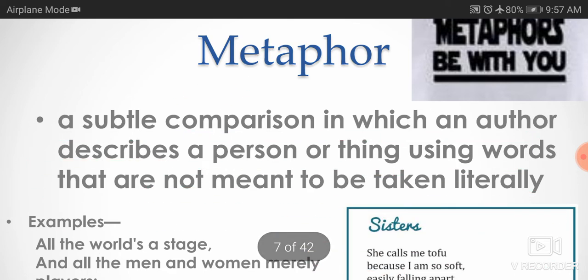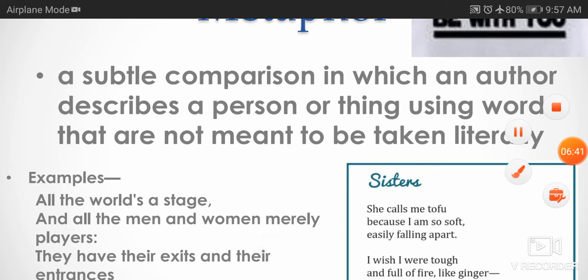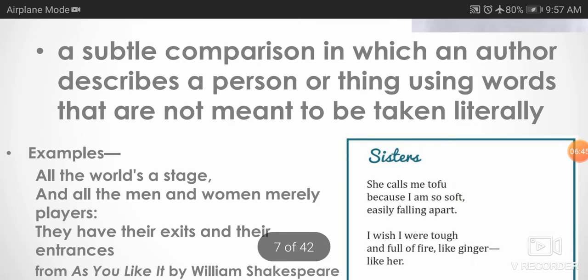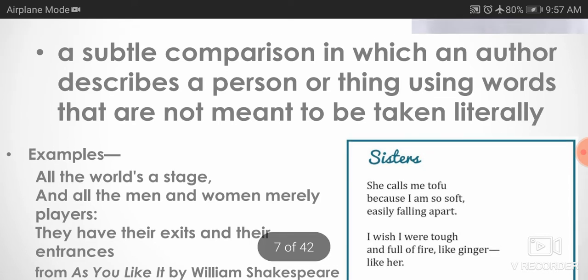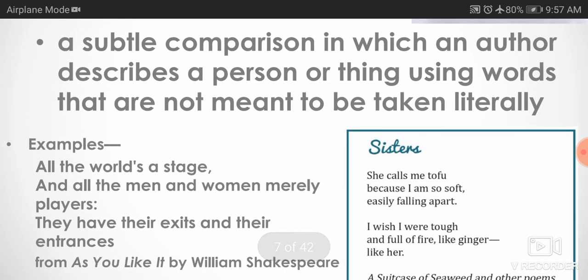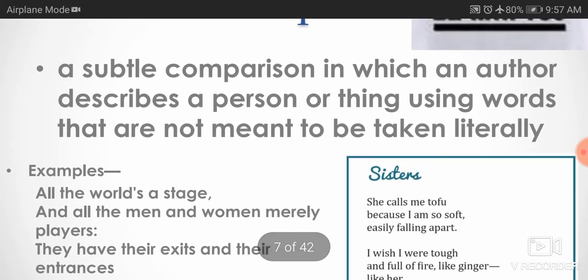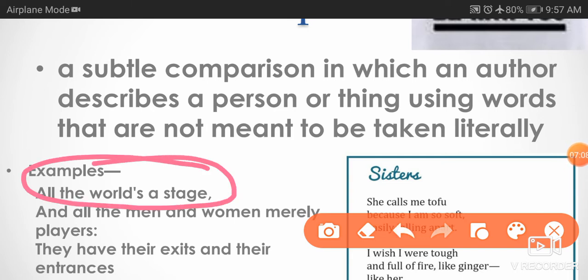As you see, there are some examples. This example is from the Seven Ages of Man, composed by William Shakespeare: all the world's a stage, and all the men and women merely players, they have their exits and their entrances, from As You Like It by William Shakespeare. This is the name of a play, As You Like It, from where these lines have been taken. The poet is comparing the world to a stage.